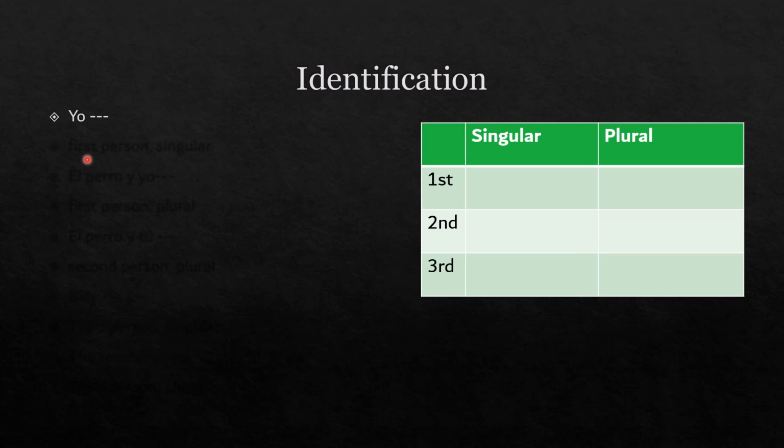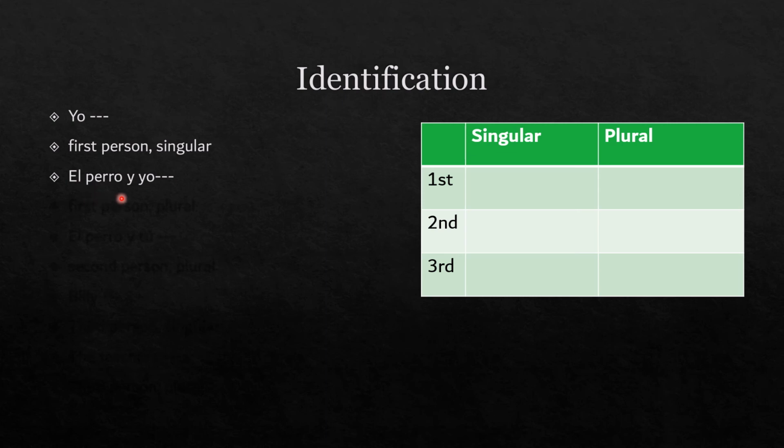I, or yo is first person. How many are there? One, singular. All right. Yo would be first person, singular. So all right, first person, singular. El perro y yo. El perro y yo.